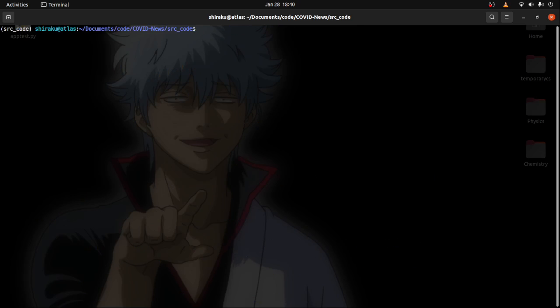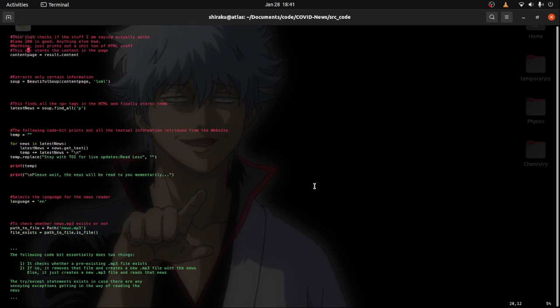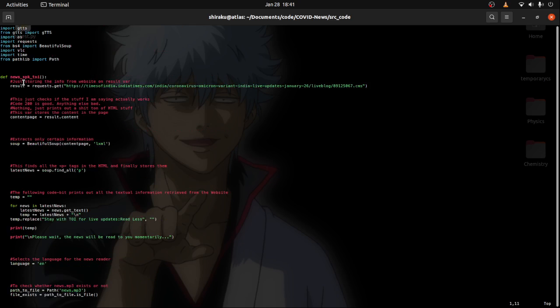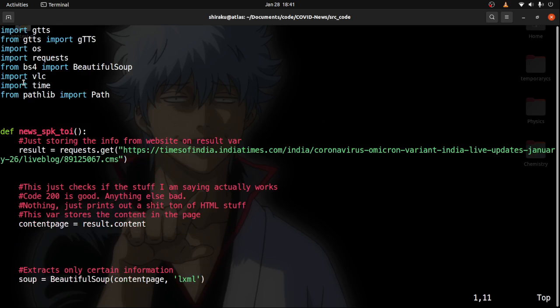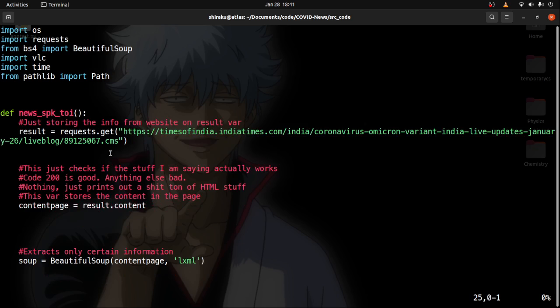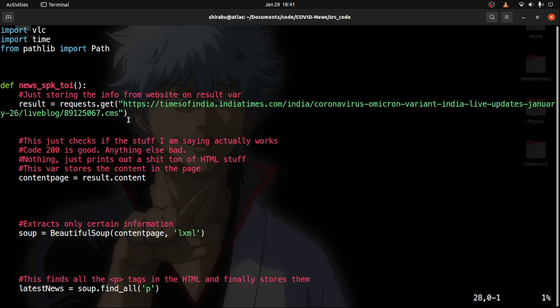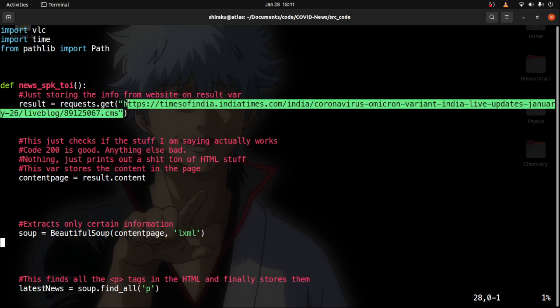Okay, that was some unpleasant news. Let me just quickly show you guys the code. Okay, so I've commented the code as well in case you guys wanted to read it or manipulate it so that you can use different sites. The functions are Newspeak TOI, Newspeak CNBC, and Newspeak Hindu. And basically, they're just repetitions of the same code with the only difference being this link.